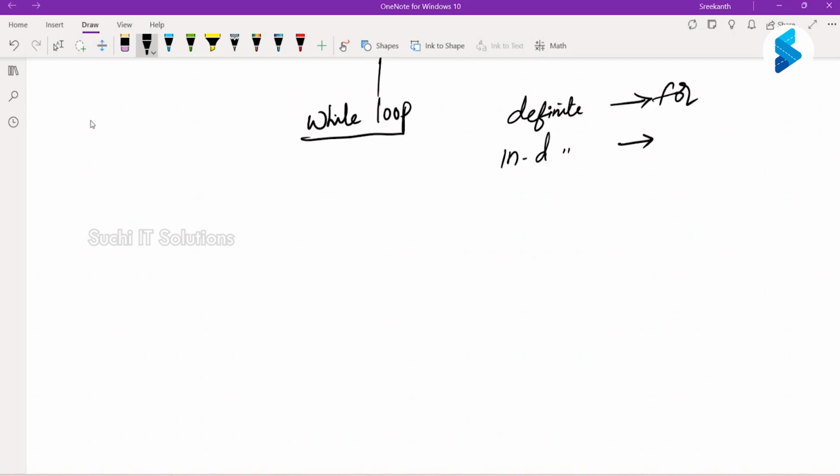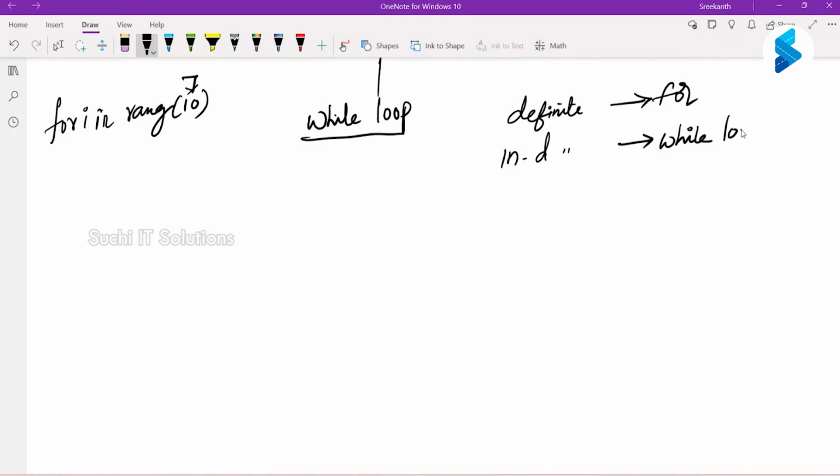Meaning so far whenever we have written a for loop, we always said for i in range(10). So you always gave how many iterations it would take, you always gave a number, for i in range of 10 and so on. A definite loop is one where you already know how many times it will loop. Now, an indefinite loop means the while loop.